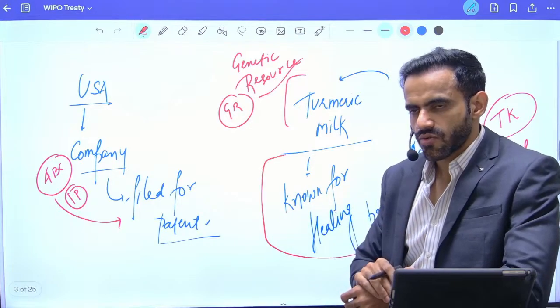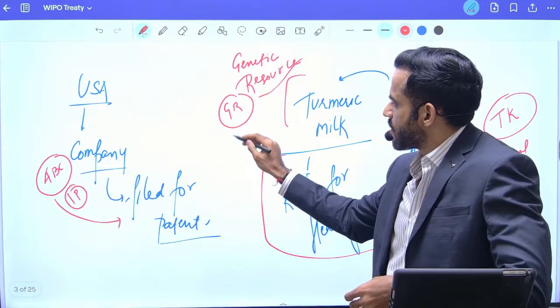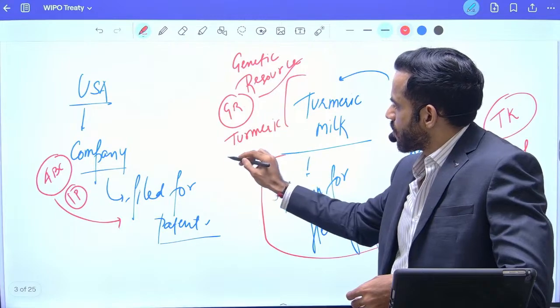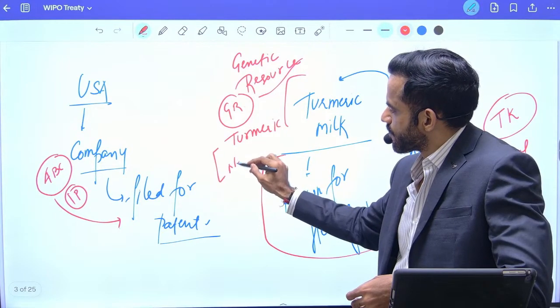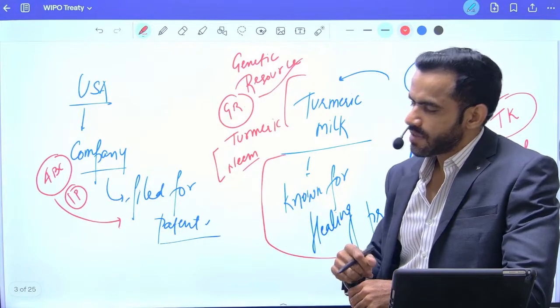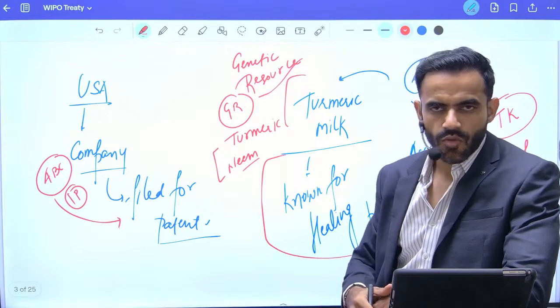That is traditional knowledge. Genetic resource, for example, I have given two examples. One is turmeric and one is, let's say, neem. Intellectual property, very basic example is patent. Another example of intellectual property is copyright.